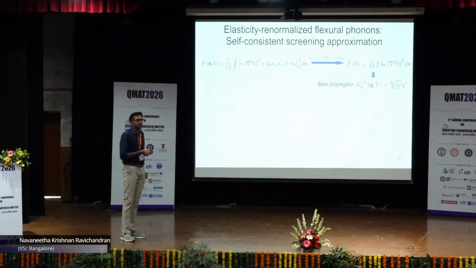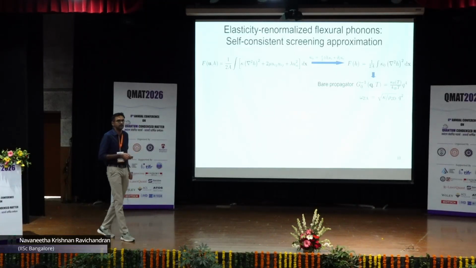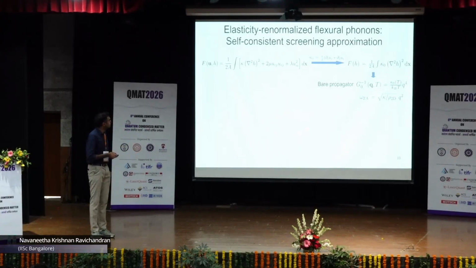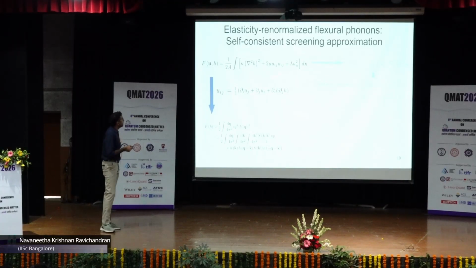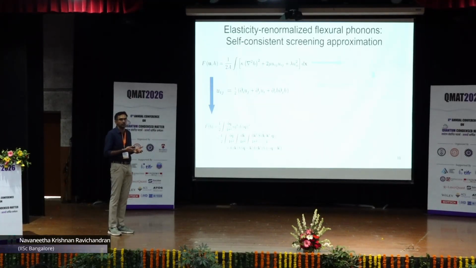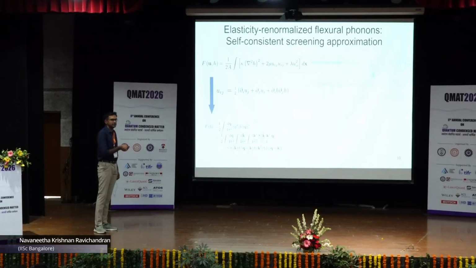If I use the usual statistical field representation and construct a displacement correlation function, which is the Green's function propagator, I get this form, which is readily integrable. And this functional form of the propagator has to be satisfied by this dispersion relation for the ZA phonon. This is a standard textbook result. But in the case where the displacements are not small, as I just motivated in the out-of-plane direction, the symmetric strain also contains a term like this, which is no longer rotationally invariant. Now these contain gradient terms, and gradient terms are no longer rotationally invariant. So this term breaks the rotational invariance.